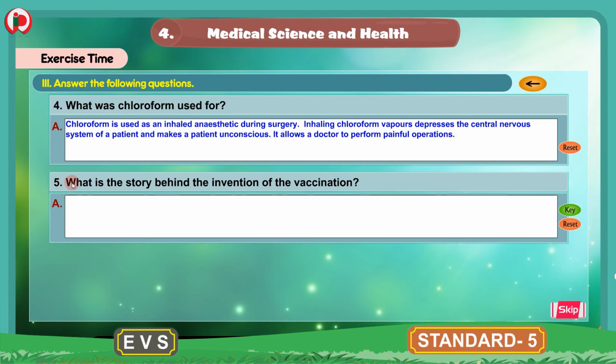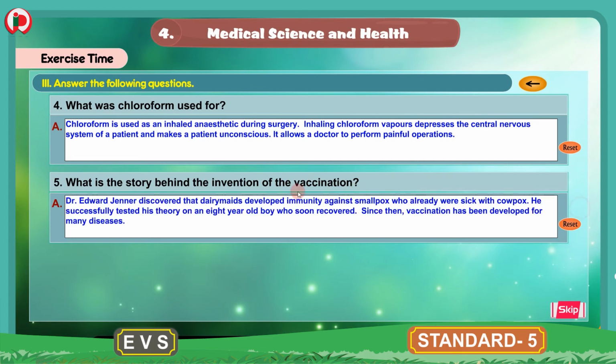5. What is the story behind the invention of the vaccination? The answer for this question is, Dr. Edward Jenner discovered that dairy maids who already were sick with cowpox developed immunity against smallpox. He successfully tested his theory on an 8-year-old boy who soon recovered. Since then, vaccination has been developed for many diseases.